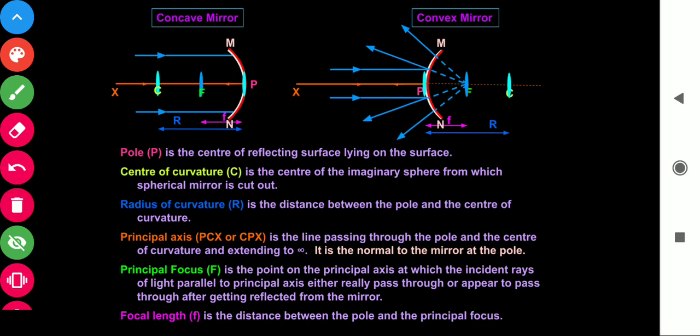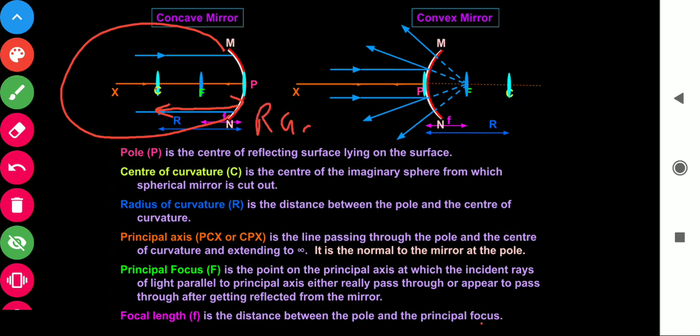Now, what is the center of curvature? The point which is the center of the imaginary sphere. We will draw this sphere and this is the center. This is called the center of curvature. The distance between pole and center is called the radius of curvature. In this way, P for pole, C for center of curvature, and the distance between them is the radius.